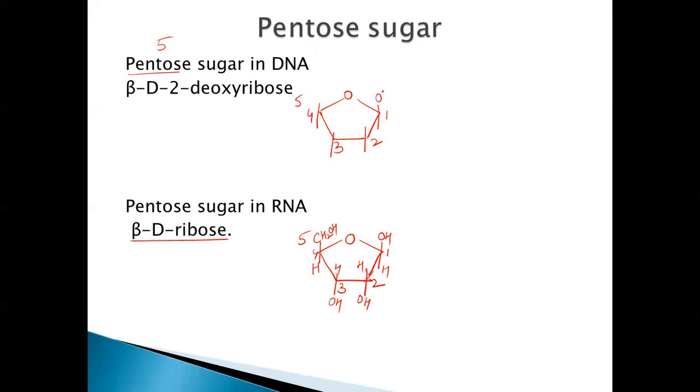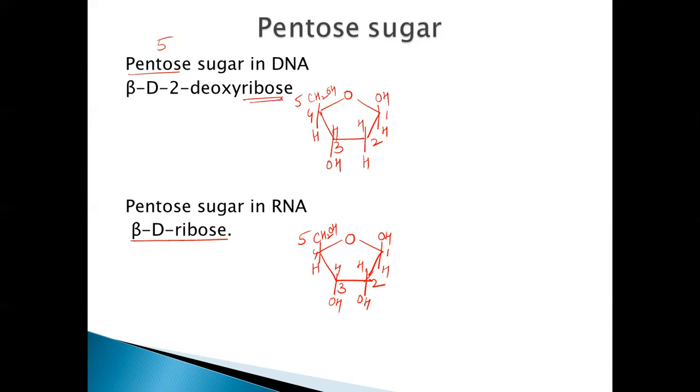Only thing is, OH on the top again because it's beta. So H at the second position. Okay, I'll fill this up. Yes, at the second position, if you can see here, this oxygen is not there. So only H, because instead of this OH, I have H here. So that is why we are calling it beta.